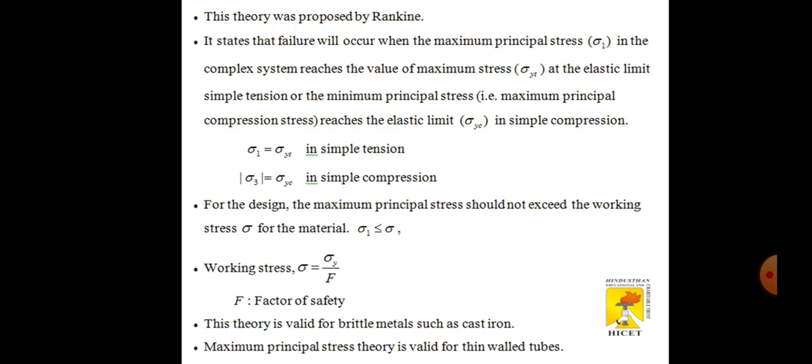For the design, the maximum principal stress should not exceed the working stress for the material, so sigma 1 is less than or equal to sigma, where the working stress sigma equals sigma y by f, and f is the factor of safety. This theory is valid only for brittle materials such as cast iron, and the maximum principal stress theory is valid for thin-walled tubes.